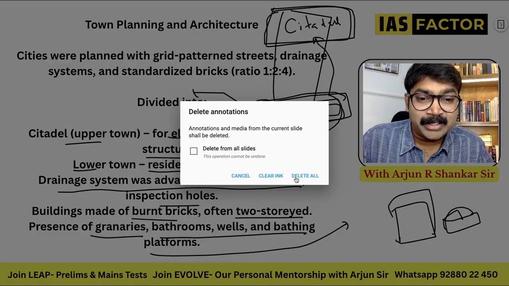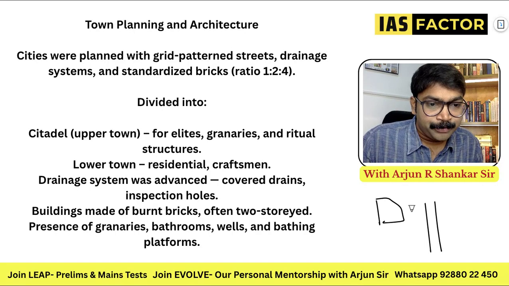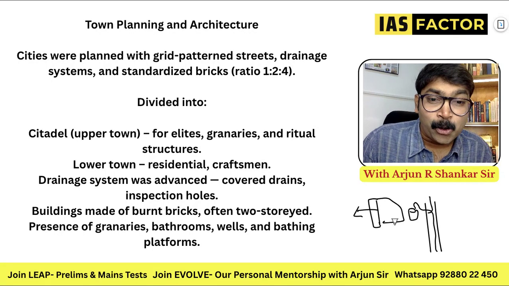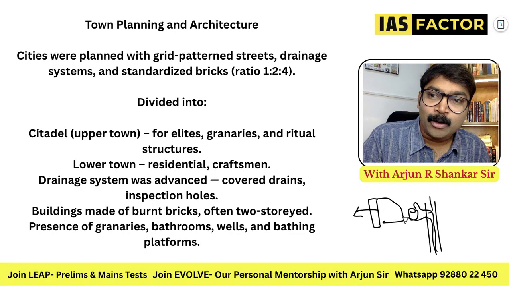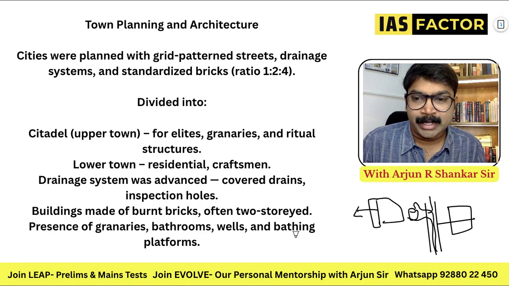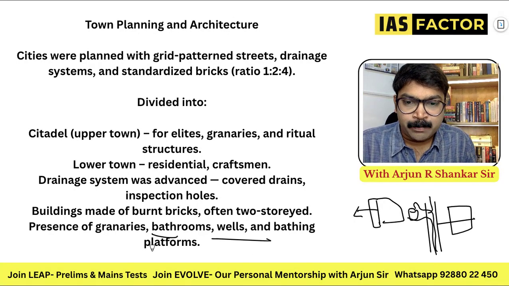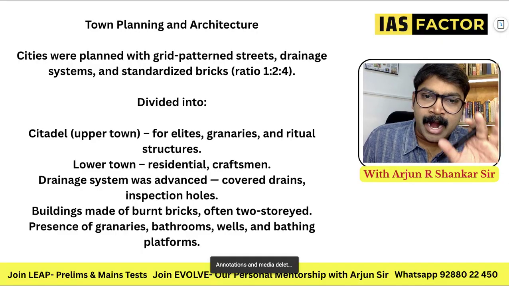And just imagine the privacy of these buildings. Imagine that this is a road and you have a house like this, with a well here. A traveler who is coming can come up, drink water and continue the journey. But the entrance to the house is on the opposite side. This showed privacy. A person who comes goes to the back. Not all houses were like this; some were multi-storied, two-storied buildings also. Bathrooms, wells and bathing platforms were all very popular. We'll discuss all of this main content in the art and culture sections also.